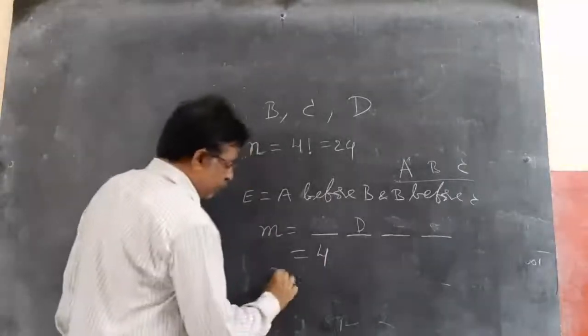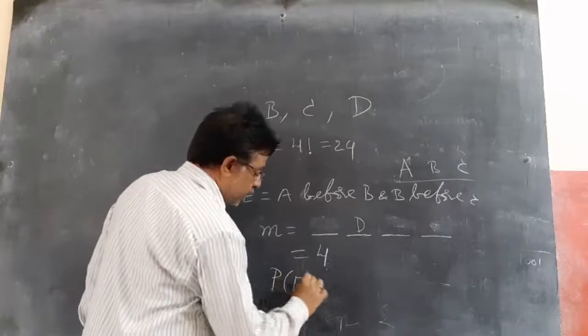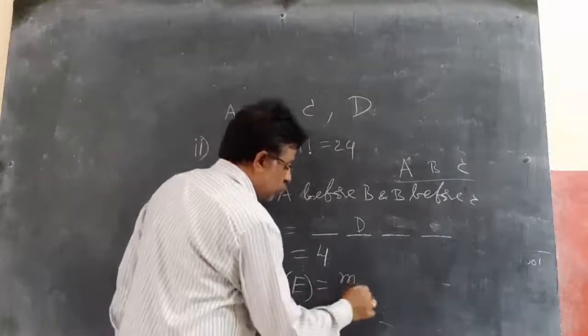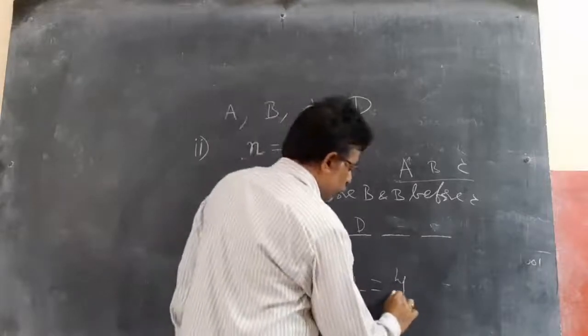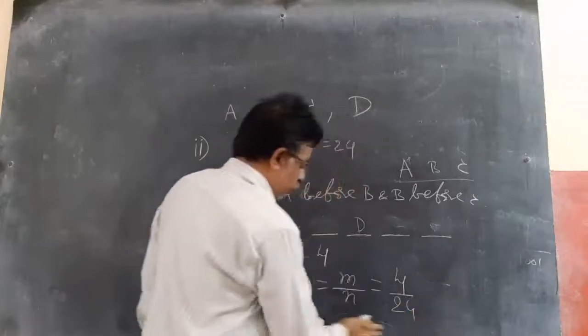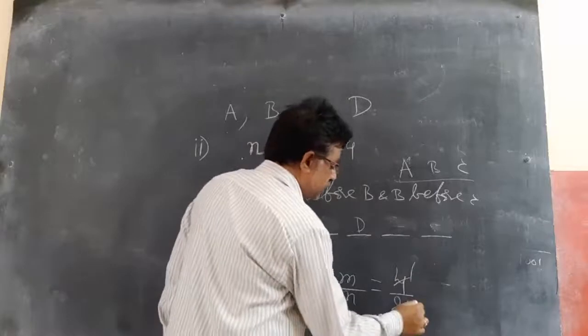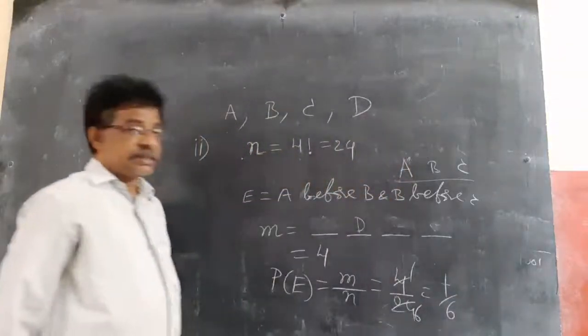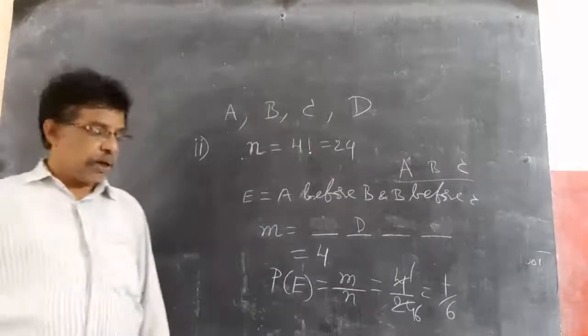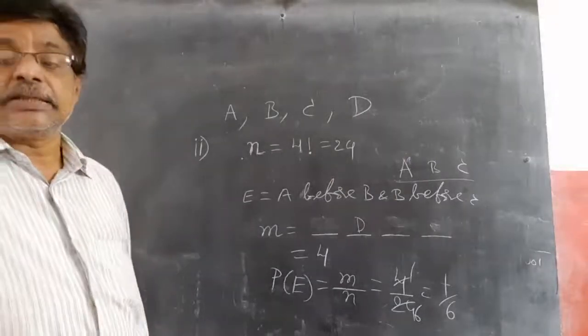So P of E equals M by N, equals 4 by 24. 4 by 24 is 1 by 6. So the probability of the required event is 1 by 6.